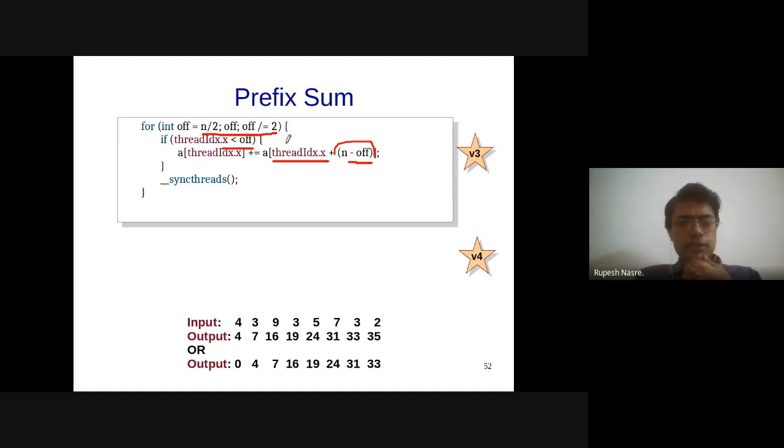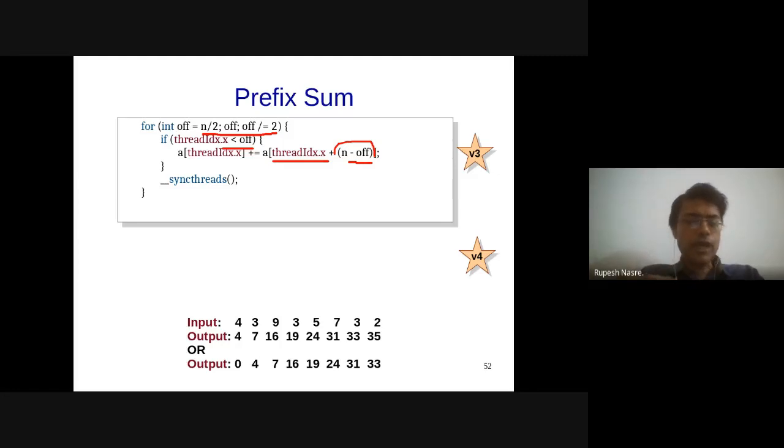So that is very good, which means that I am accessing whatever is my current thread ID plus some value which is going to be from, let's say, 1 to n by 2. That does mean that I am always within bounds. But is this what I wanted to do?